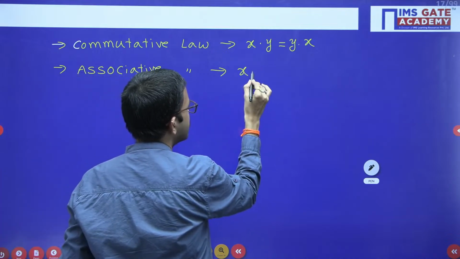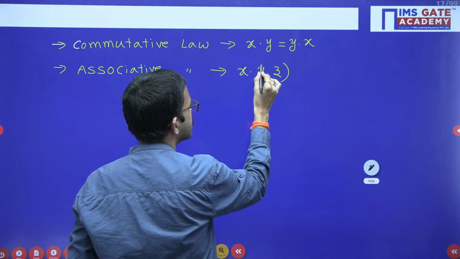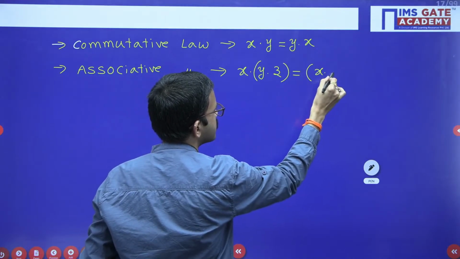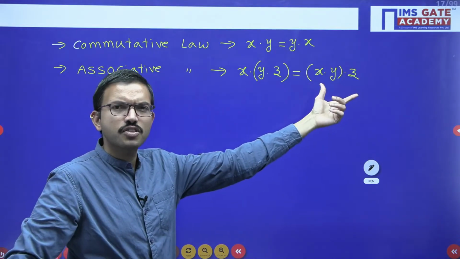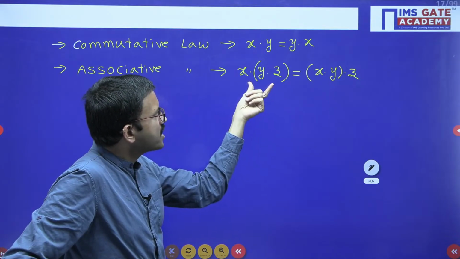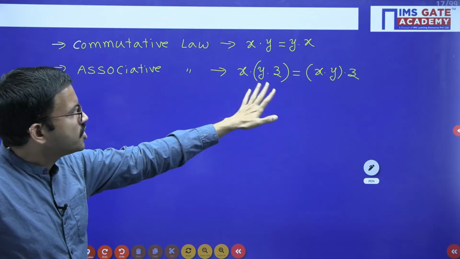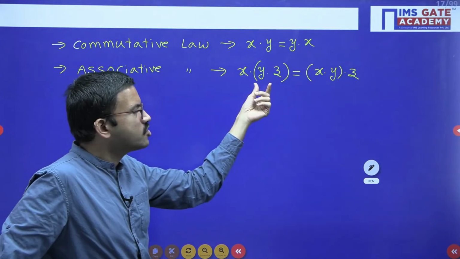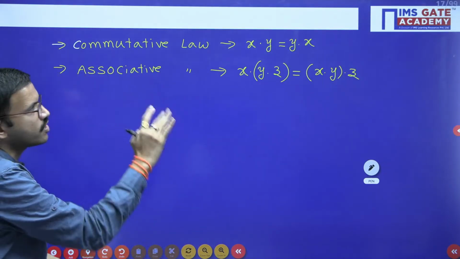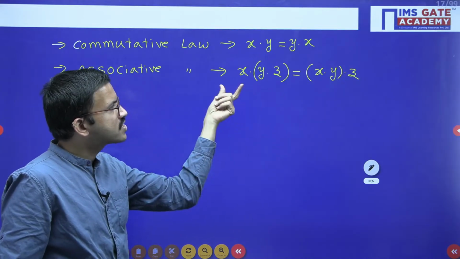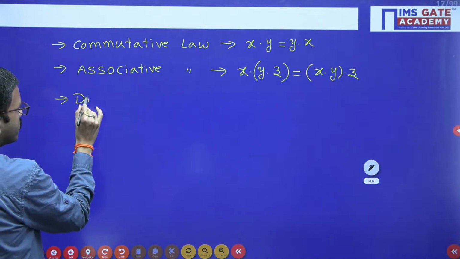Suppose here I am considering three variables. See, here I am having three variables, here also three variables, right? Here I am performing the operation among y and z first and then with x. Here among x and y first and then with z. That means whenever you are having three variables, on any two variables you can perform that operation first and then with the third variable. Then we can say it is satisfying the associative law. And here if you observe, the same operator I have considered. Now the next one is the distributive law.